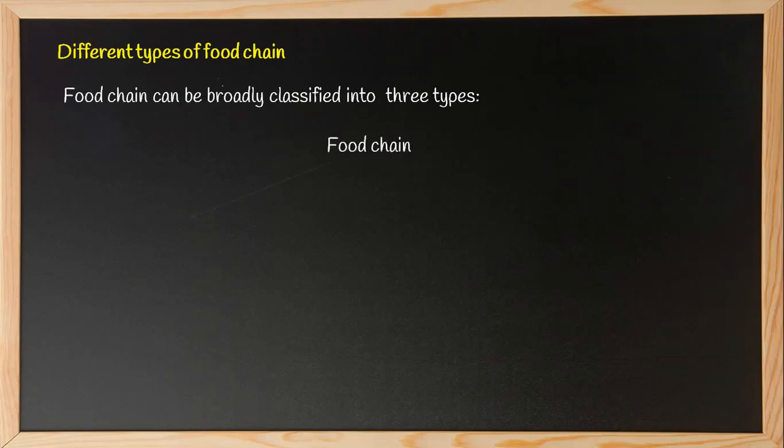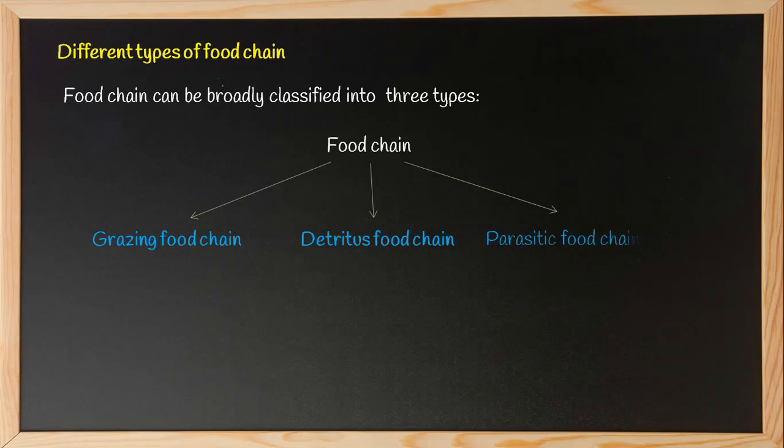Different types of food chain. Food chain can broadly be classified into three types. Grazing food chain, detritus food chain, parasitic food chain. Now let us illustrate with example of each.